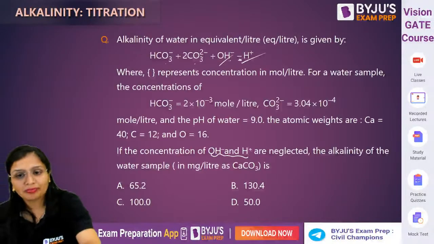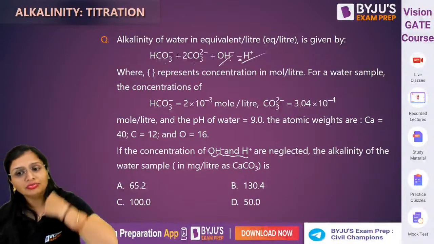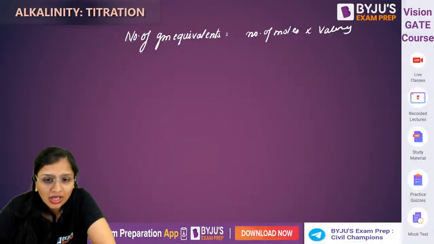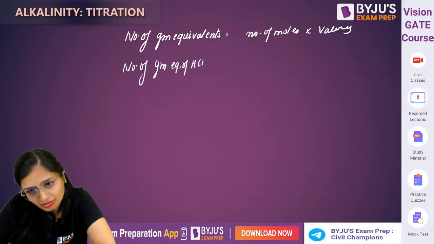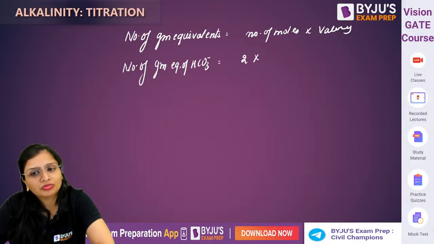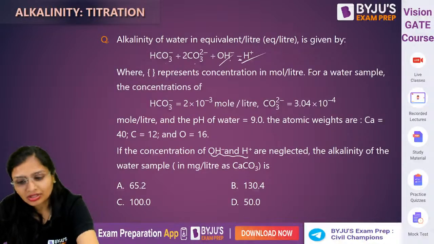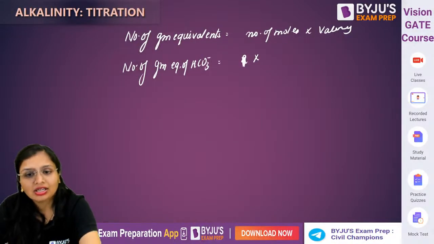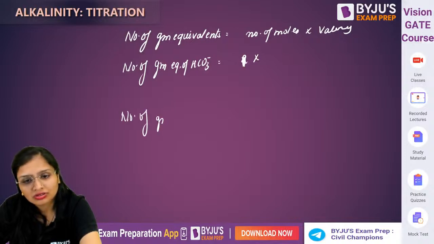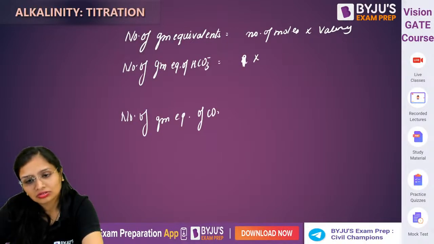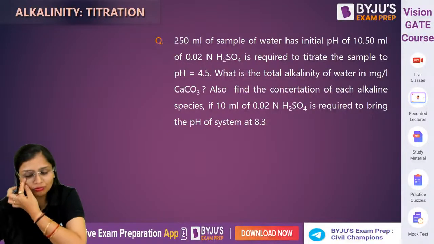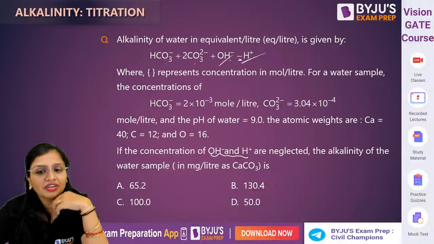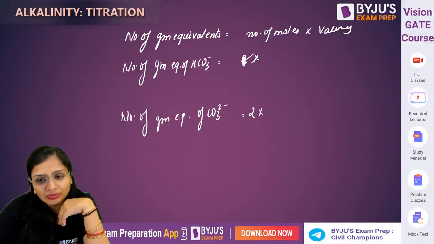अब देखो question में how much it is given to you. Let us suppose I am talking about number of gram equivalents of bicarbonate. Number of moles कितने है इसके, 2 है. अभी तो मैंने HCO3 माइनस बोला ना, इसकी 1 है. कार्बोनेट के अगर मैं बोलूंगी, this is 2. Now अब यहाँ पर आपको क्या दिया गया इन दिस क्वेश्चन, they have given you the concentration, how much, 2 into 10 raised to power minus 3 moles per liter.